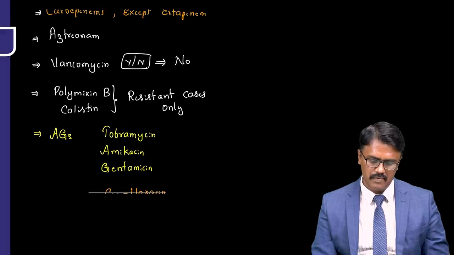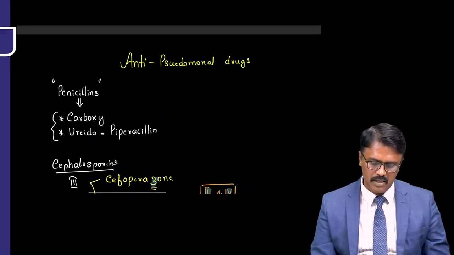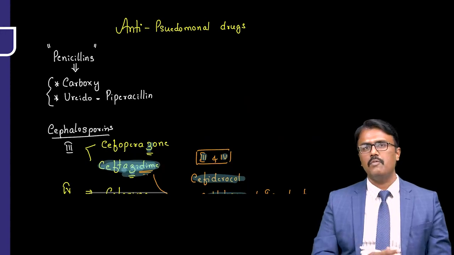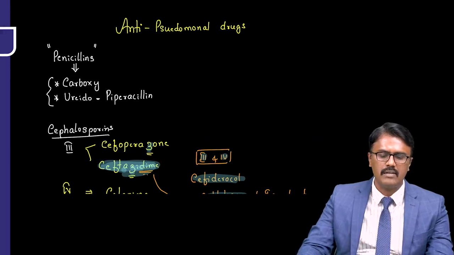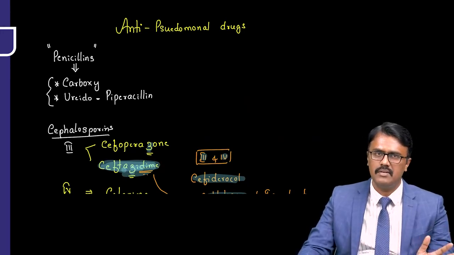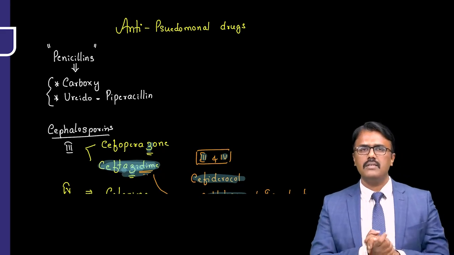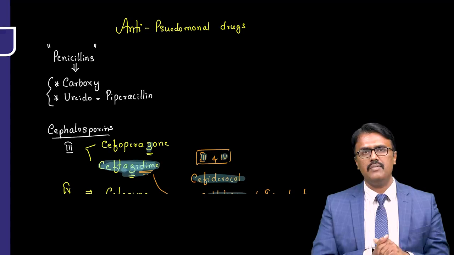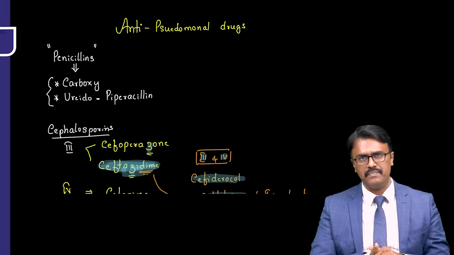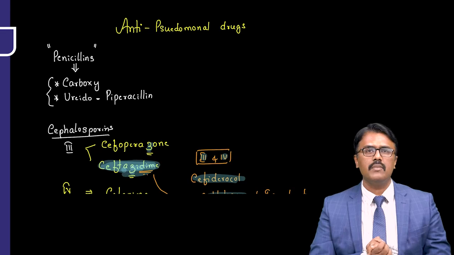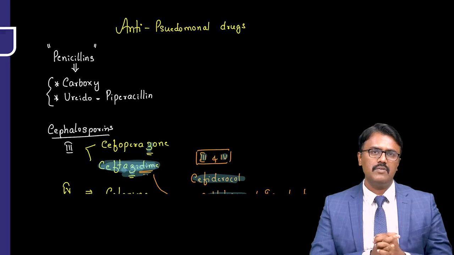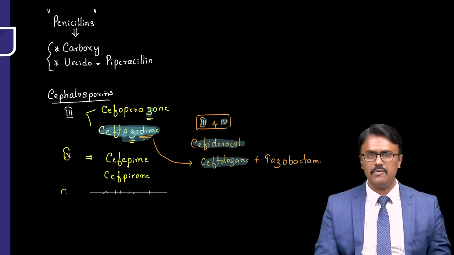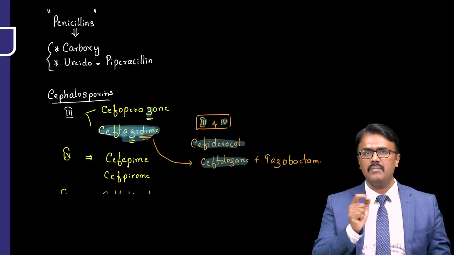So I have given the list of drugs which are effective on Pseudomonas, and based on that the questions will come. Why will they ask about Pseudomonas in the exam? The reason is simple: it is very common, it tends to acquire resistance, and resistant bacteria are very difficult to treat. So that's why questions keep coming about anti-pseudomonal drugs. Remember, they will basically ask, will vancomycin work? No. Daptomycin? No. Linezolid? No. So these are the drugs, and the drug of choice is a combination of ceftazidime plus an aminoglycoside.